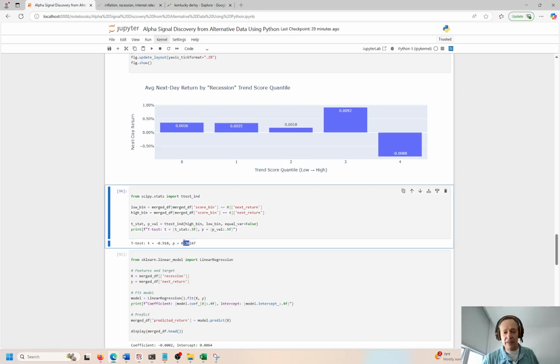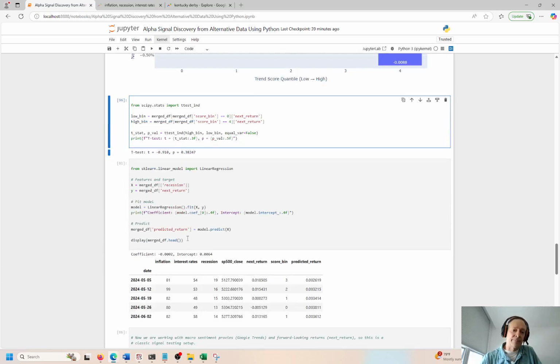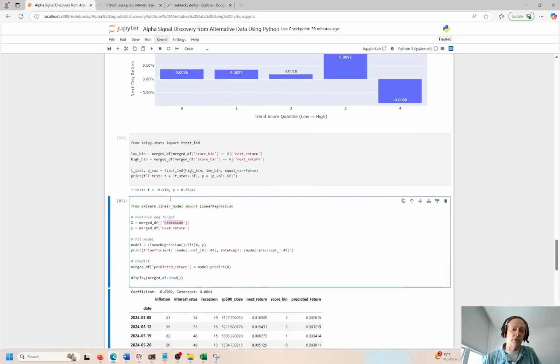We need 0.05 or lower. We're getting 0.38. So there's really nothing that we can do here, right? But we can try, we can make another attempt. We can do linear regression. I'm going to say the independent variable is recession and the dependent variable is next return.